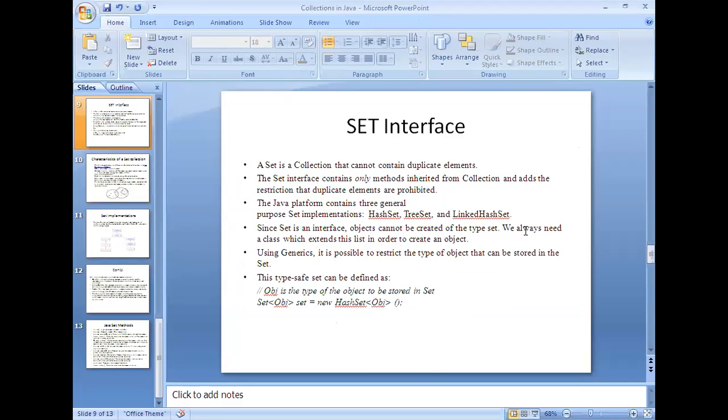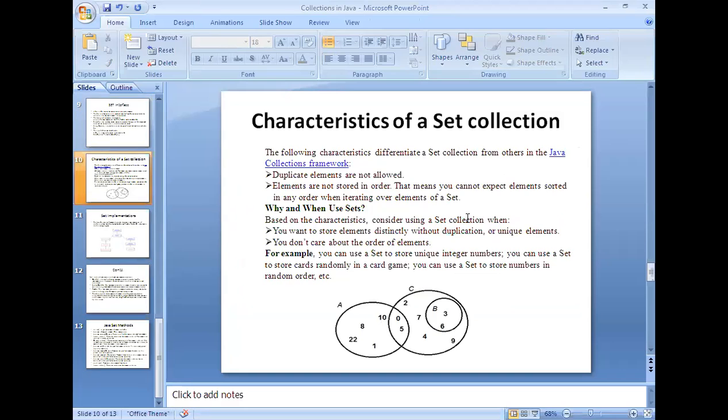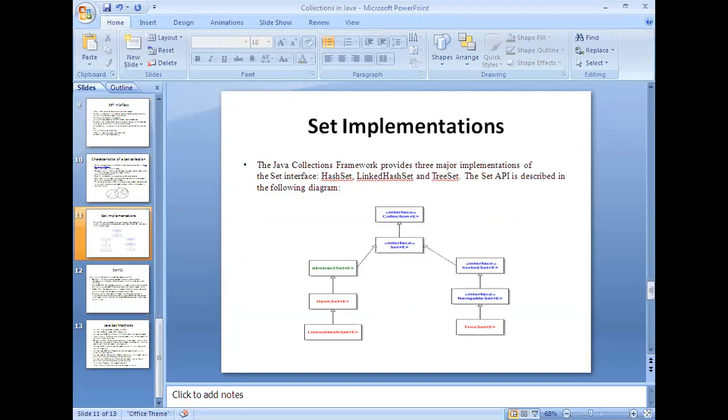So this is the set interface definition which we have discussed regarding sets. There are no duplicate values. It only inherits the methods from the collection and it restricts the entry of duplicate elements, right? This is the theoretical aspect, and the set can be implemented using these two approaches or this particular approach.